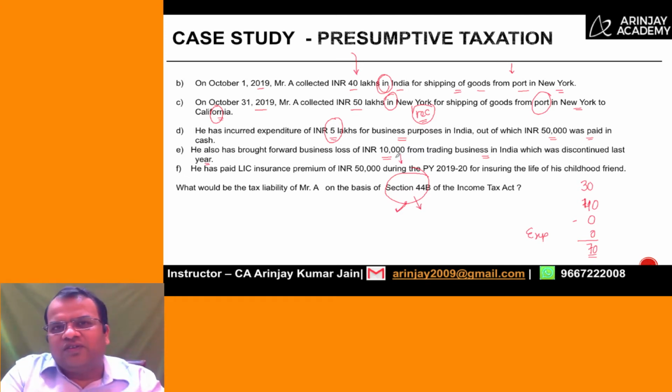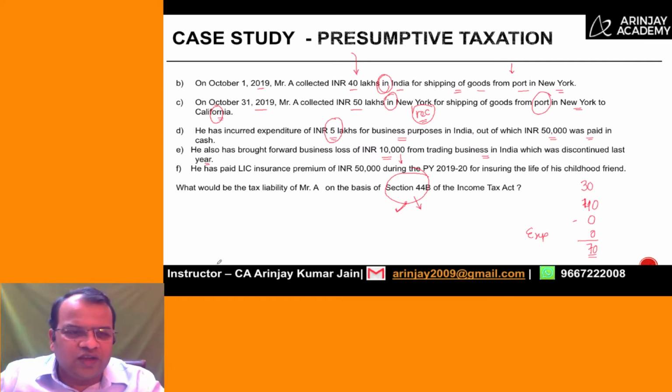The brought forward losses, unlike the case of expenditure, are allowed to be set off against the taxable receipts. Therefore, when we look at the calculation, these brought forward losses will actually be set off. So let me just show you the calculation for this now.